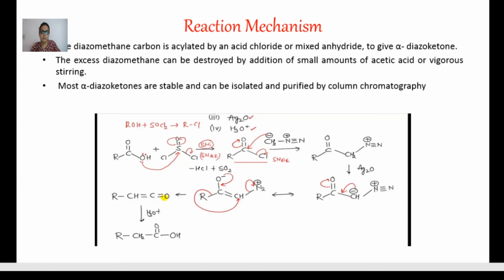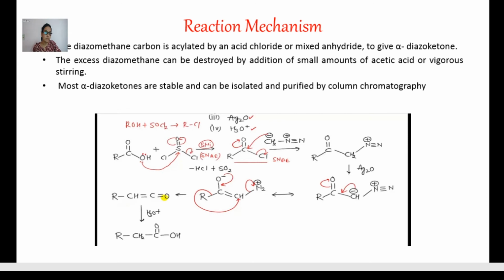Here in the mechanism, acid with the thionyl chloride, we may get acetyl chloride. It is an SN1 reaction. Diazomethane converts into a negative ion, attacks the carbonyl carbon and gives the intermediate.